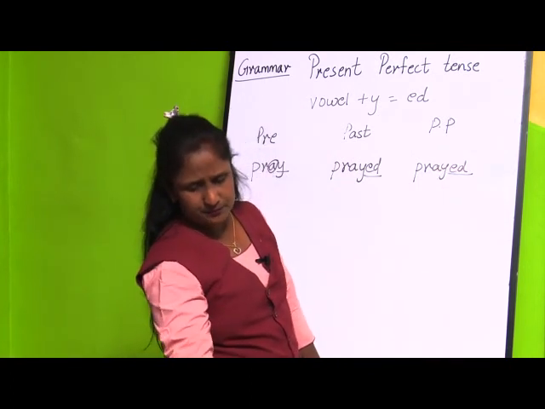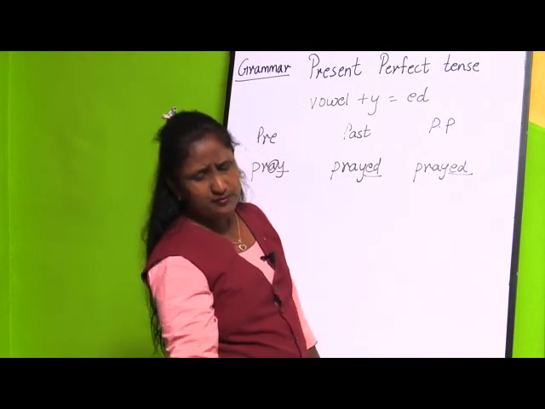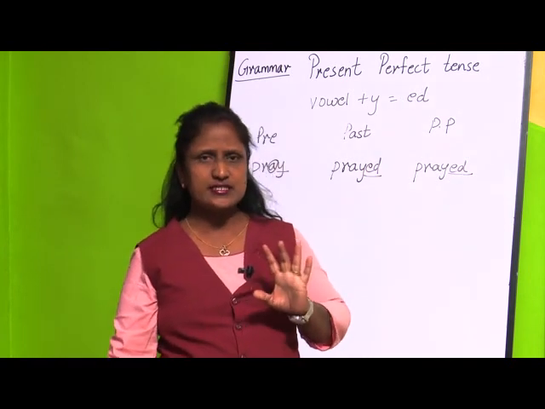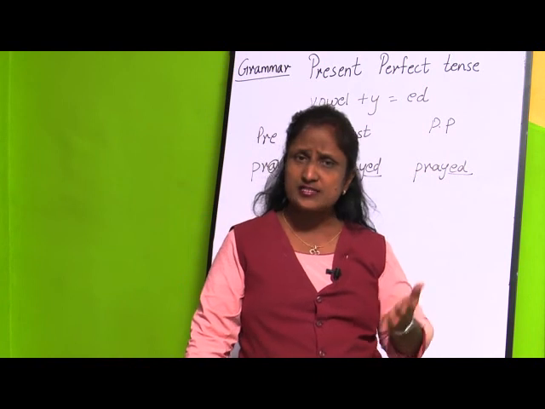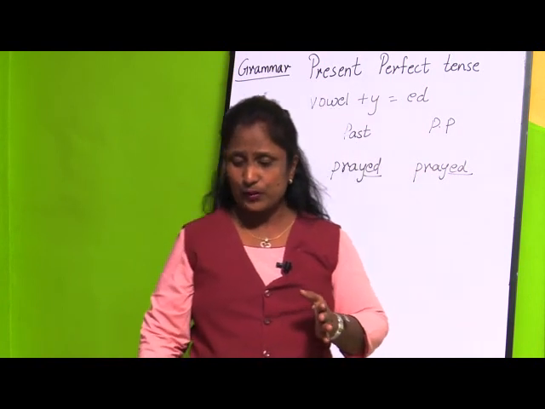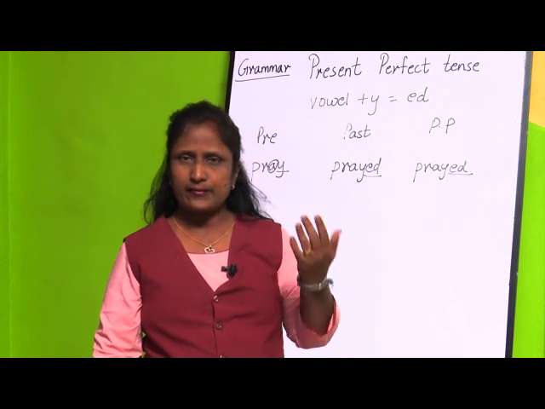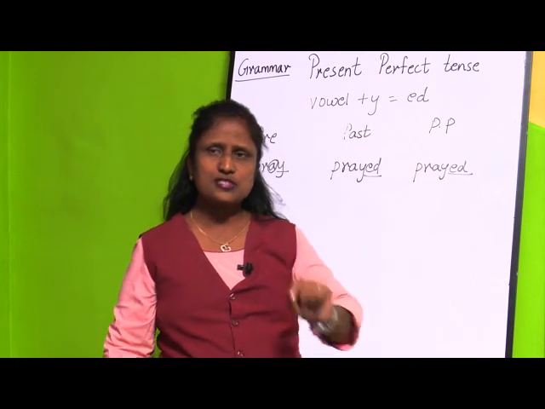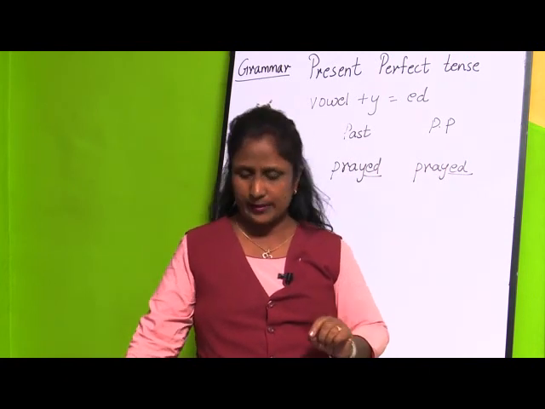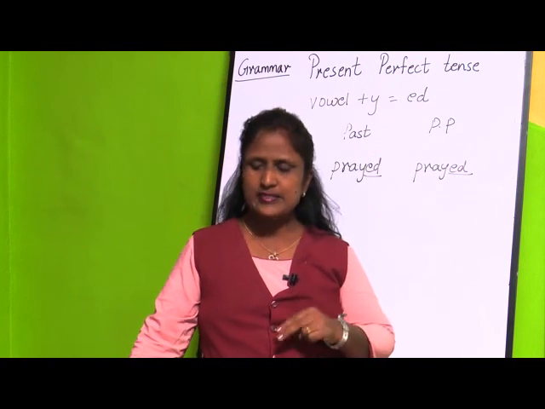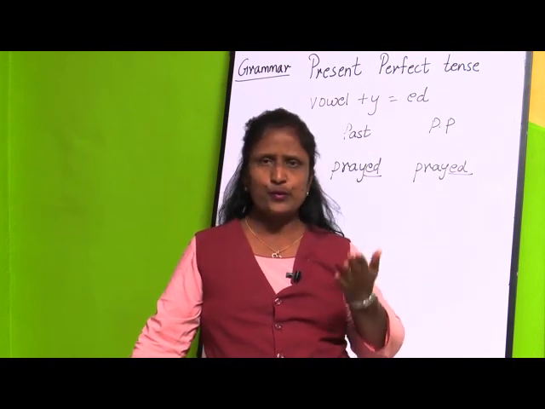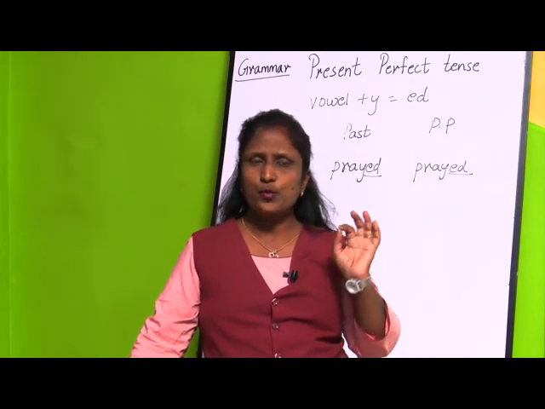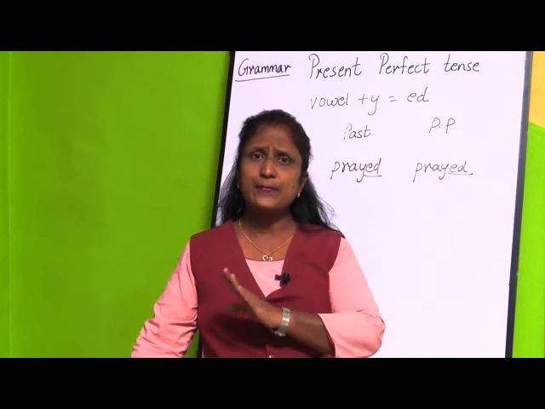Next, these are the four rules. The first one was what? In most cases, if you want to write a verb in the past tense or past participle, we add ed to the verb. For example, I told you reach, reached, then wash, washed, work, worked. So you just add ed at the end of the word. The second case was what? If the word ends with e, you just add d to the verb to form the past and past participle form.